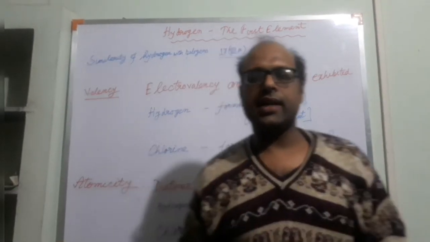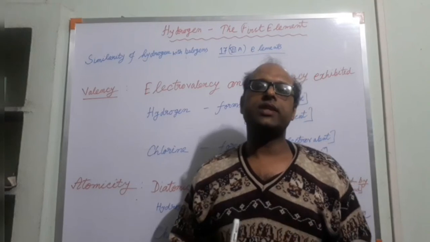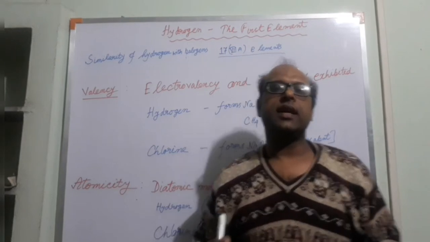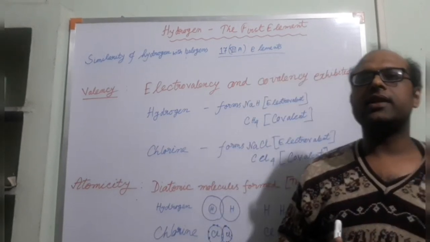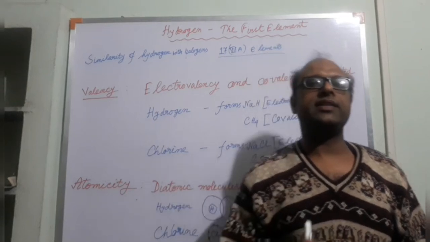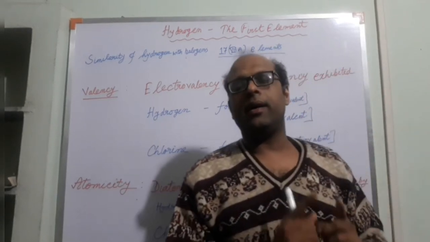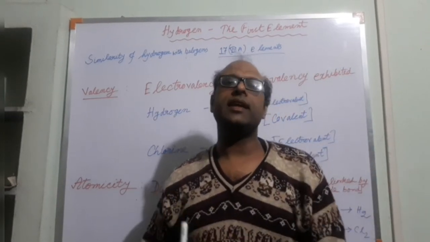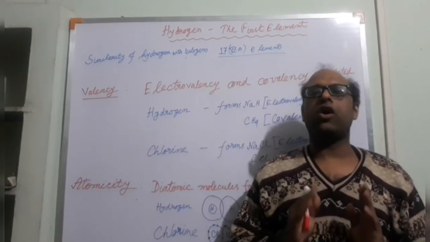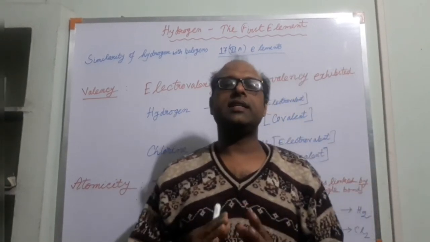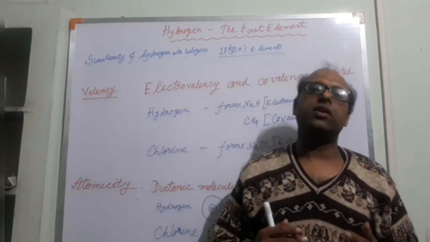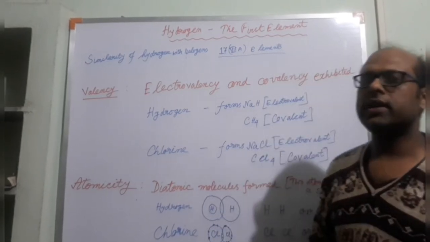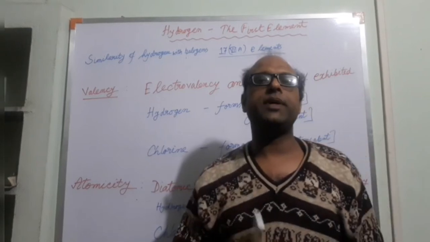So we have discussed the similarities of hydrogen with alkali metals and hydrogen with halogens. Now we are aware that hydrogen is such an element which exhibits similarity with group 1 elements, as well as similarity with group 17 elements. Therefore, the position of hydrogen in the periodic table is a matter of concern. Many scientists say that hydrogen should be given a separate position in the periodic table.